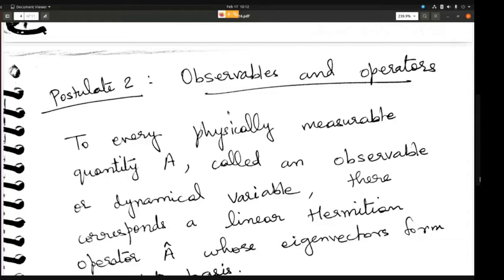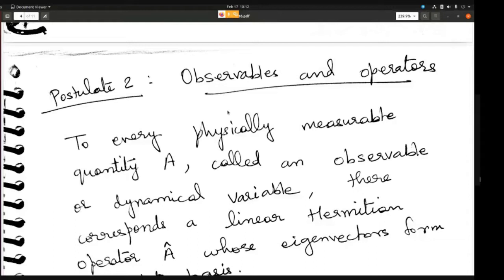For any such observable there will be an operator, because only if you act an operator on a state vector are you going to get the observable. So for every observable there corresponds an operator.